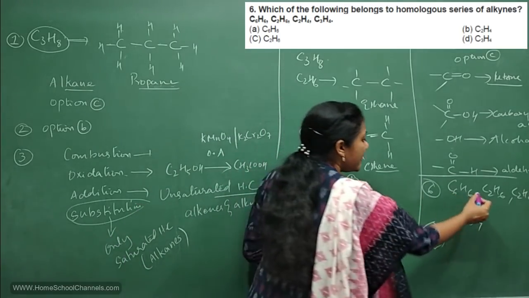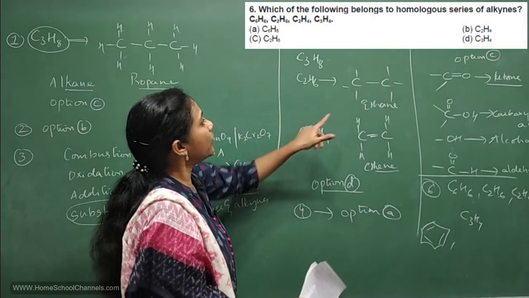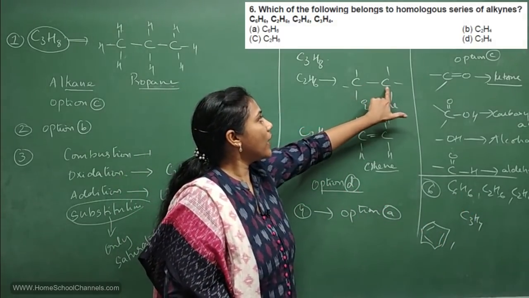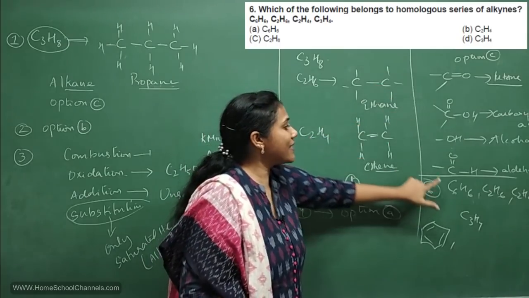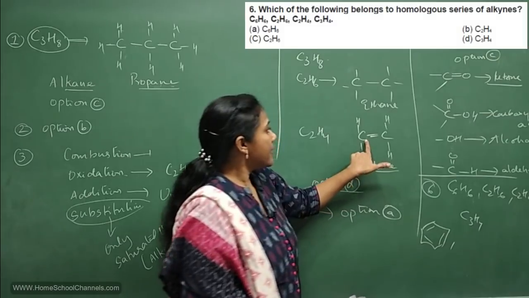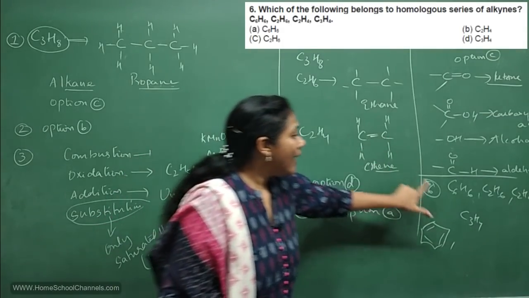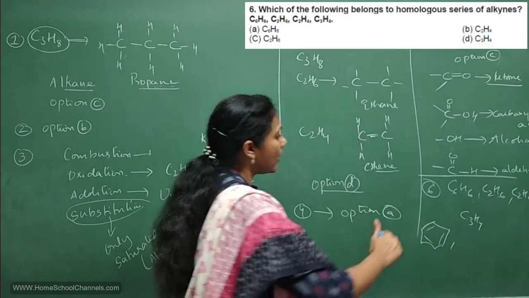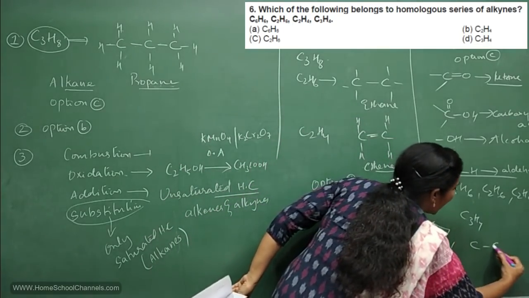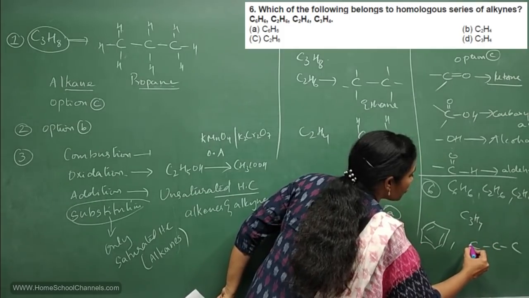Okay, fine. C2H6, how do you write the structure? C2H6 is this, no? 2 carbons and 6 hydrogens. So it is alkane. C2H4 is what? C2H4 is ethene. It is alkene. And what about C3H4? How do you write the structure?